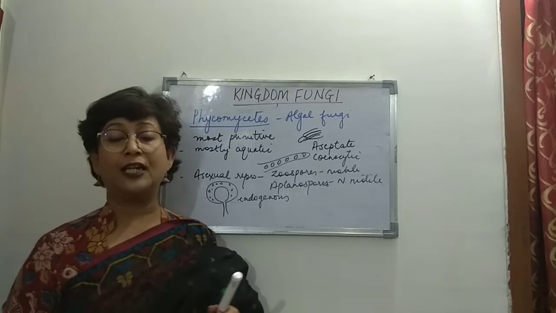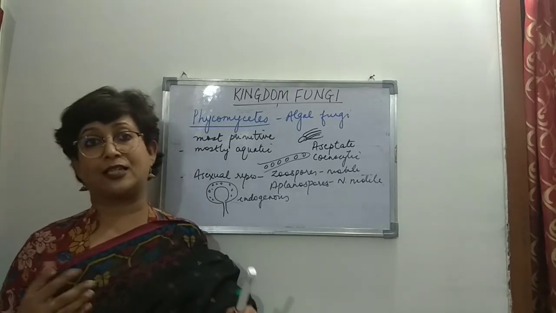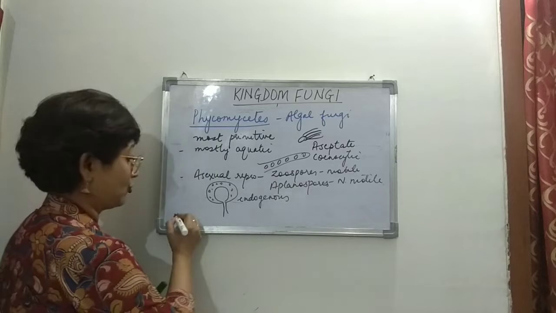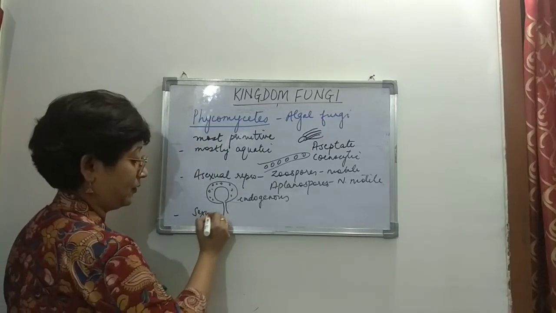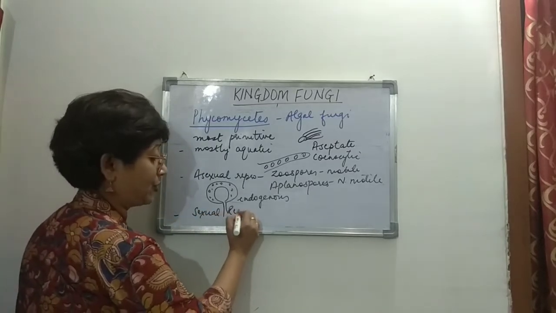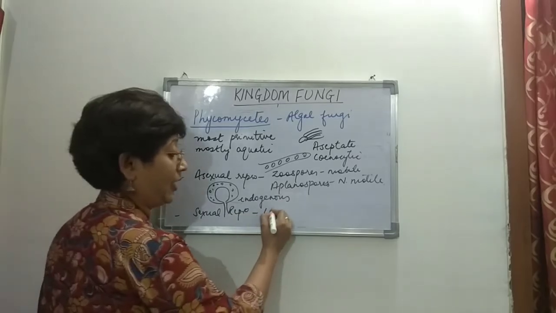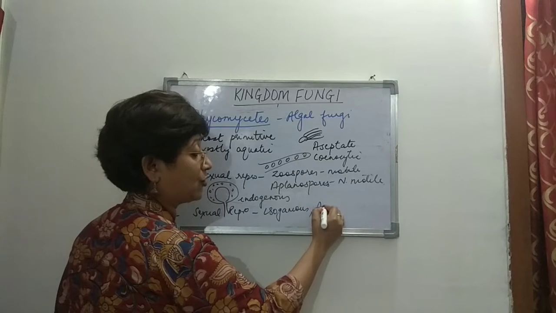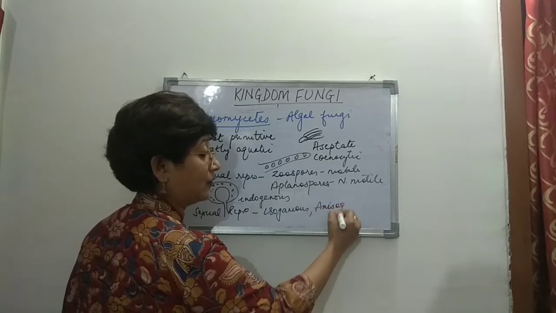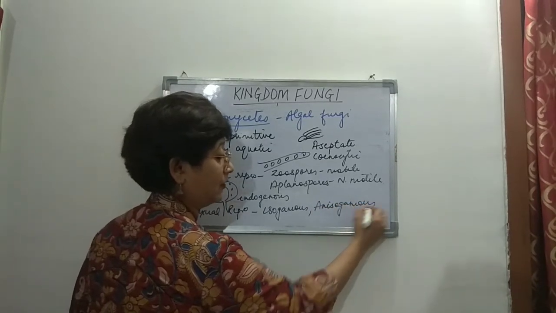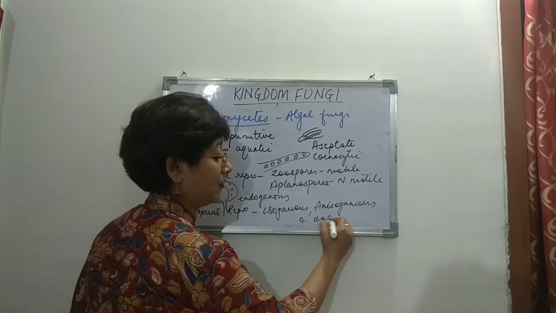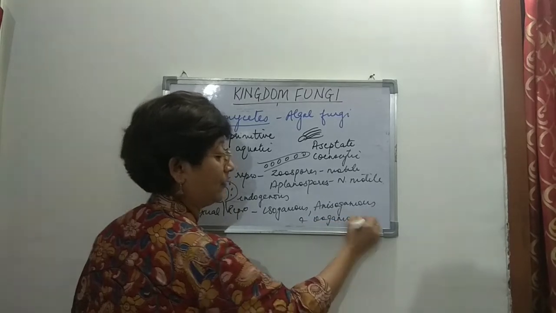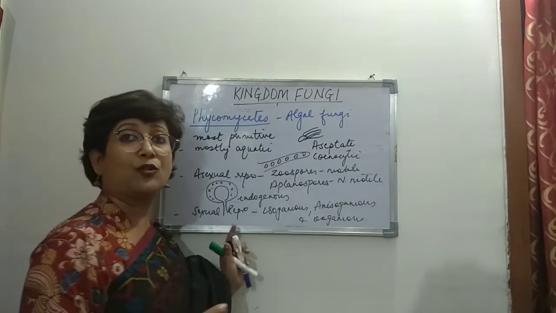And if we come to the sexual reproduction, then the sexual reproduction is through isogamous, anisogamous and oogamous, right? What did we discuss about isogamous?